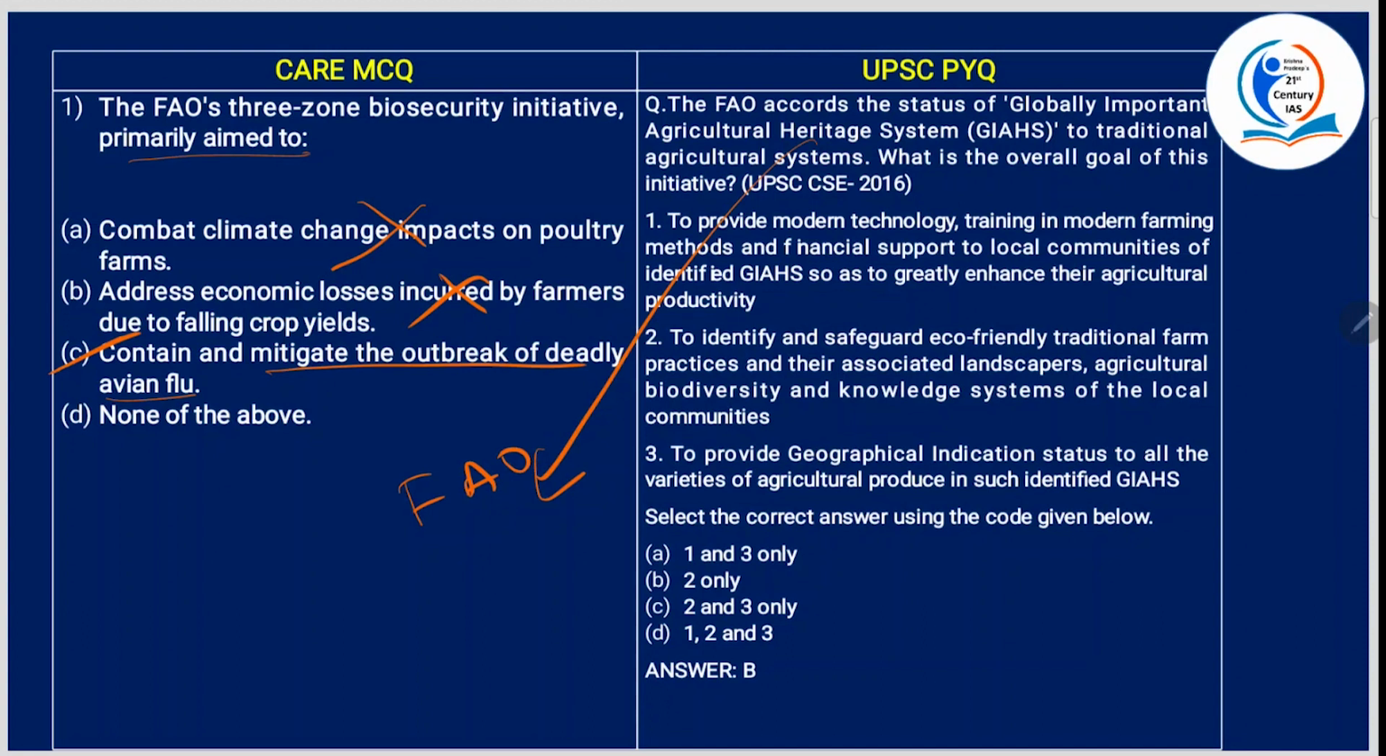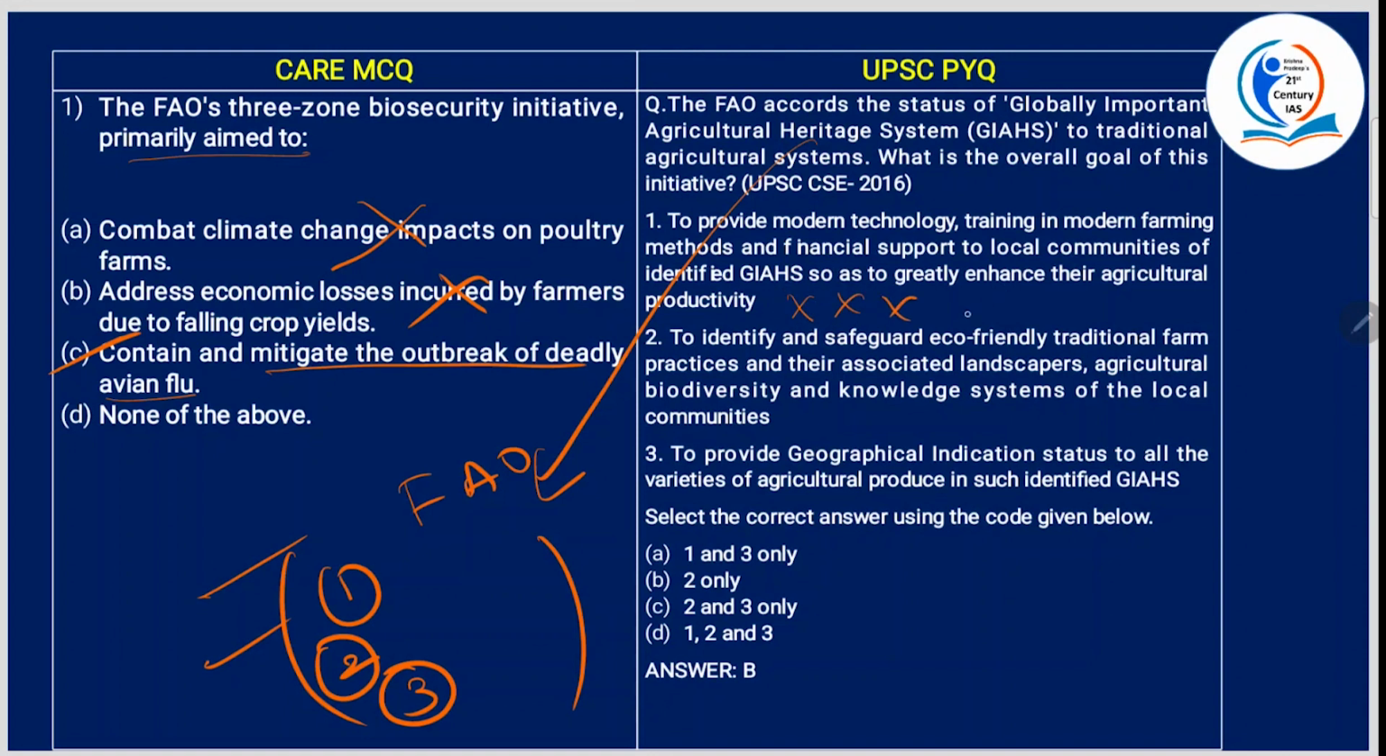What are the GIAHS sites in India? Pampore Saffron Heritage of Kashmir. Next, Koraput Traditional Agriculture of Odisha, and Kuttanad Below Sea Level Farming System of Kerala. These three are the GIAHS heritage sites in India. They are outstanding landscapes of aesthetic beauty that combine agricultural biodiversity, resilient ecosystems, and valuable cultural heritage. All right. So this is about GIAHS. Now, to provide modern technology training in modern farming methods and financial support.